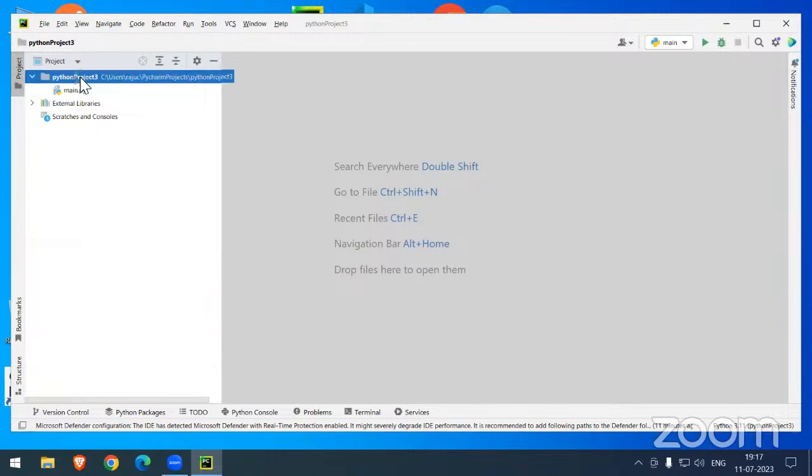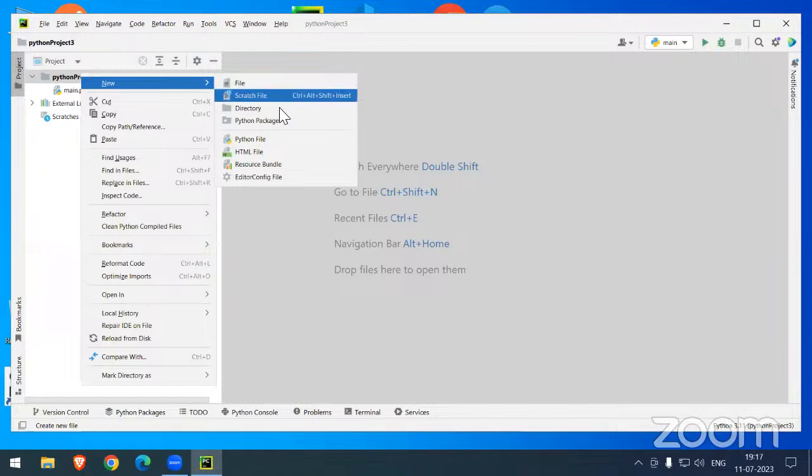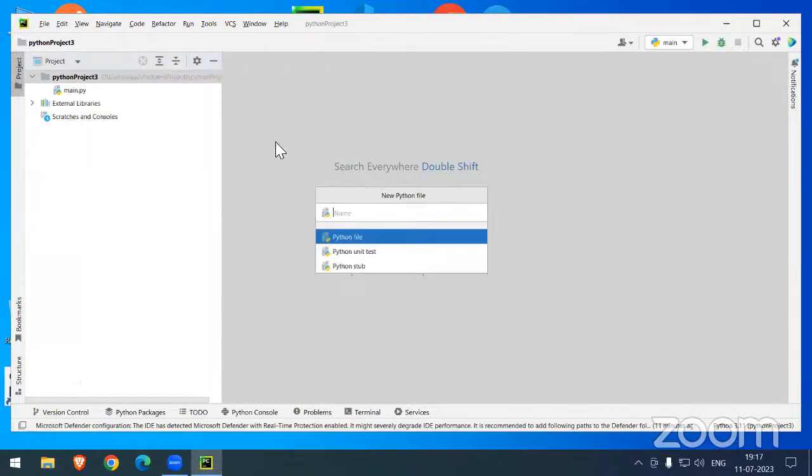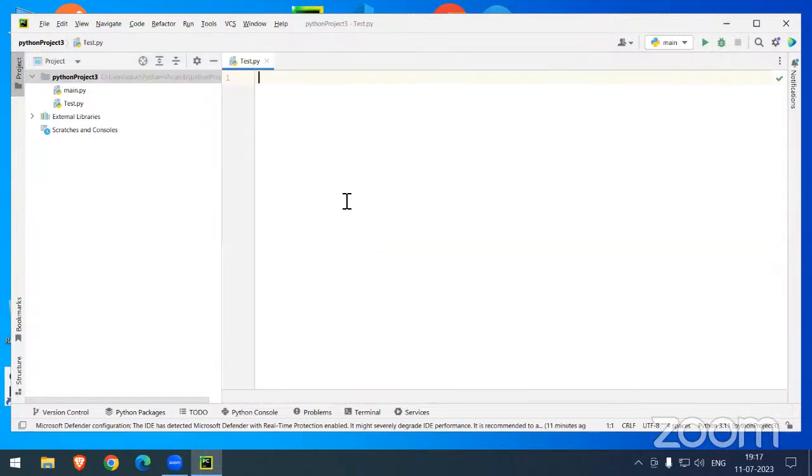So select the project, right click here. New, then what you have to select? You can select Python file. What is my Python file? You can type test.py, otherwise you can click the Python file. That's it. So test.py.